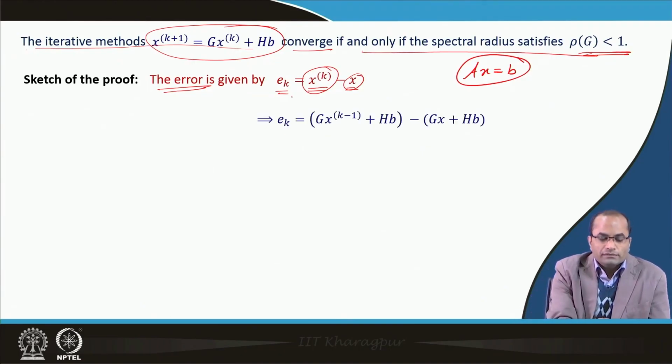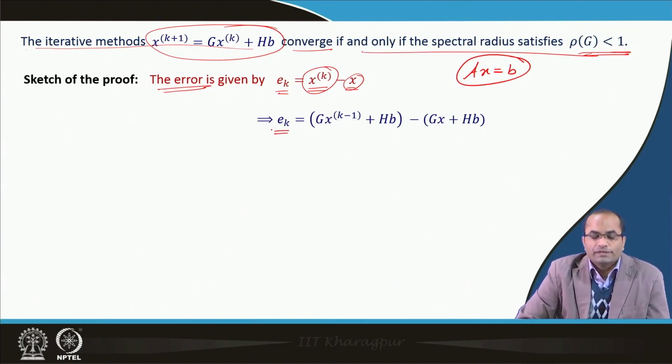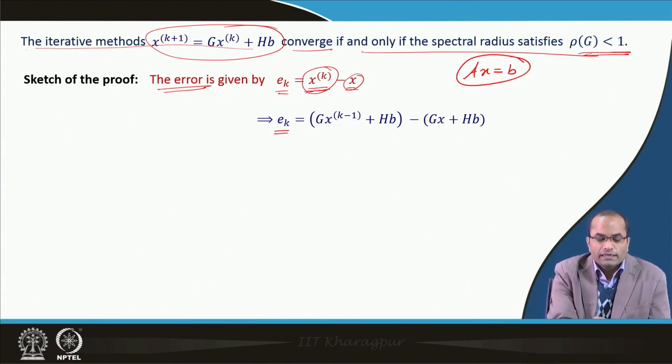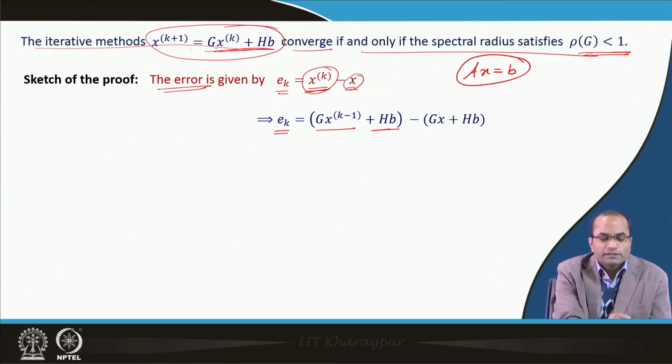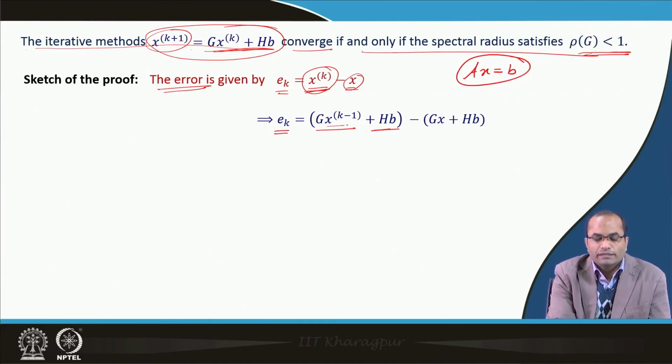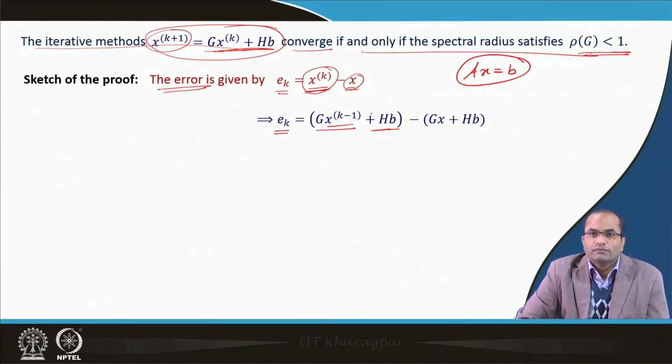So, having this E k, the error at the kth iteration, we have x k by the iterative method, and we can replace this by G x k minus 1 plus h b, because the method is x k plus 1 equals G x k plus h b. So, we have replaced x k by the value from the previous iteration.